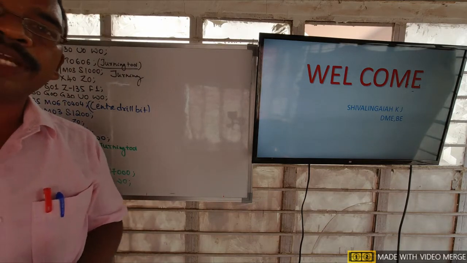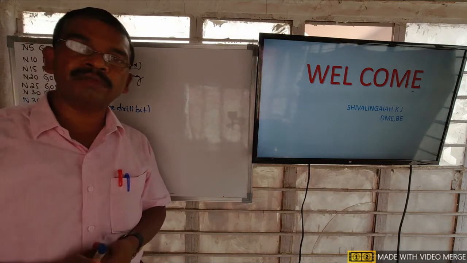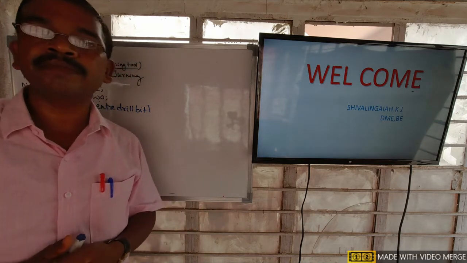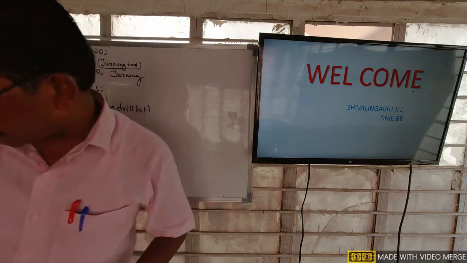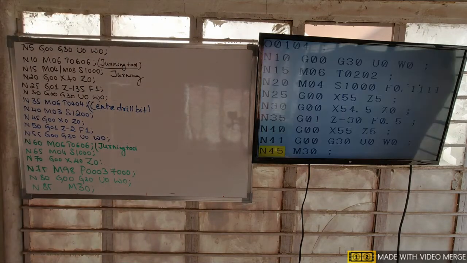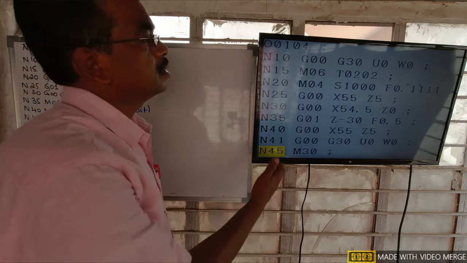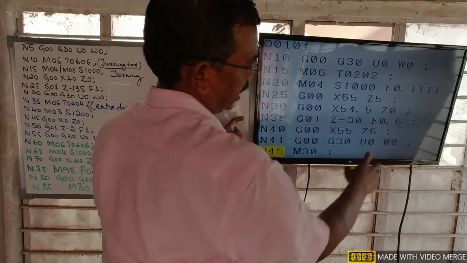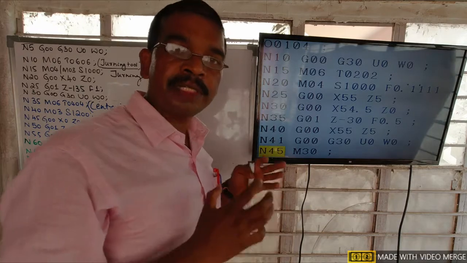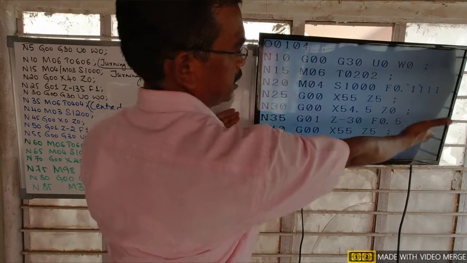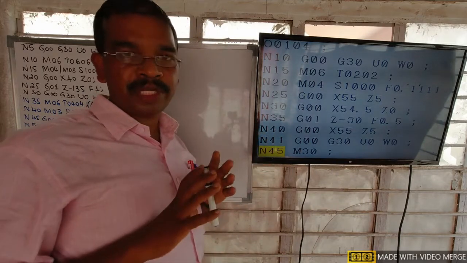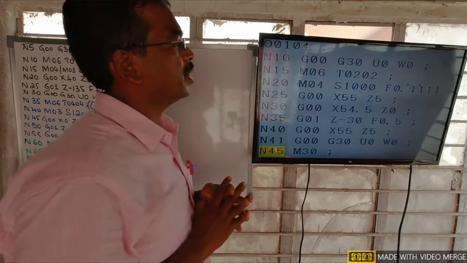Friends, today I would like to explain what a CNC program is and how many types of programs there are in CNC programming. Okay, so let me discuss what a CNC program is. See here, you are observing a page. I have taken this page from a CNC machine. This is the CNC program. This program is prepared for doing a particular operation.